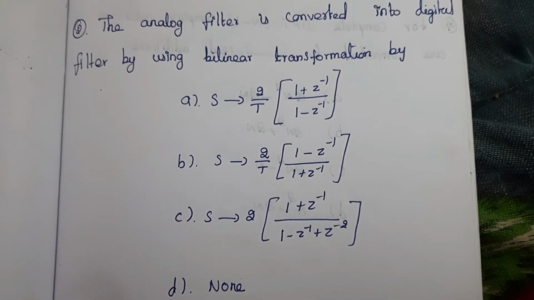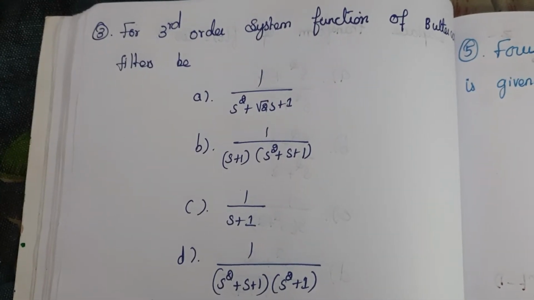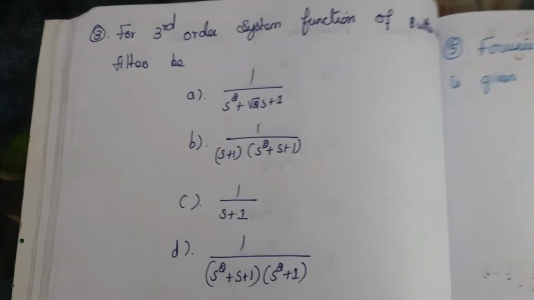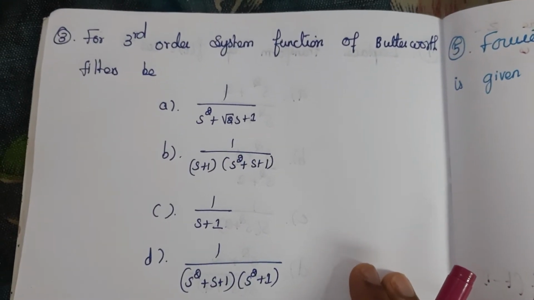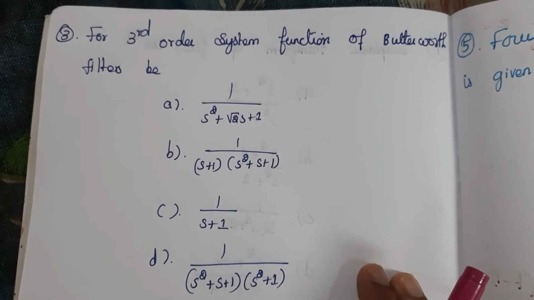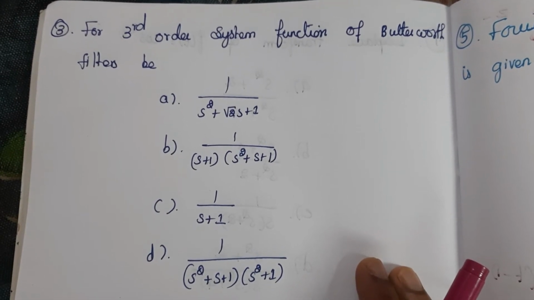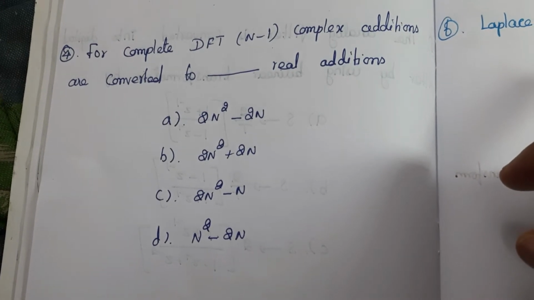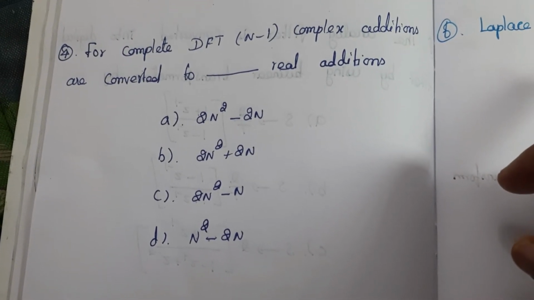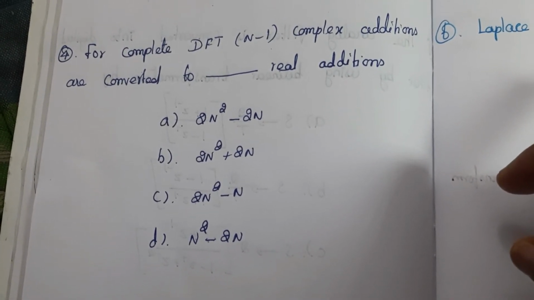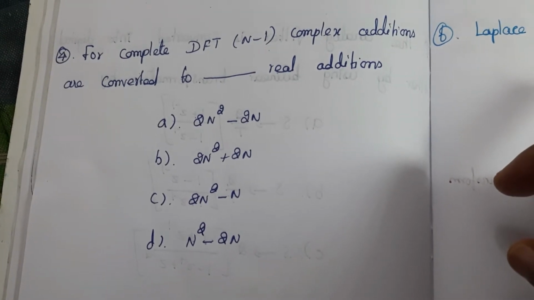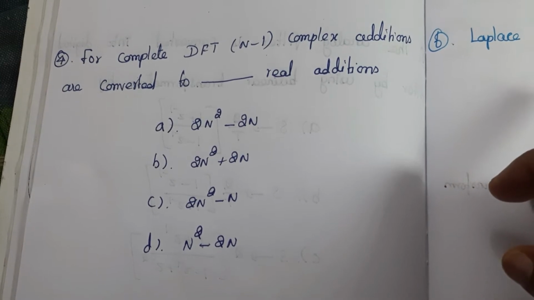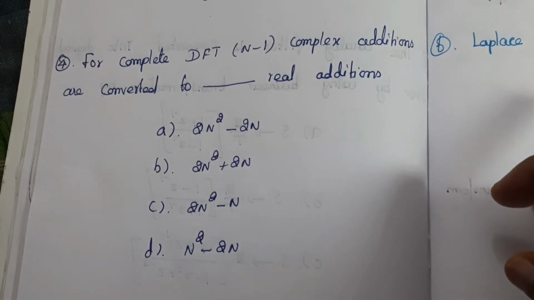Find the correct answer. Third question, for third order system function of Butterworth filter B. Fourth question, for complete DFT n-1 complex additions are converted to dash real additions. Find the correct answer.